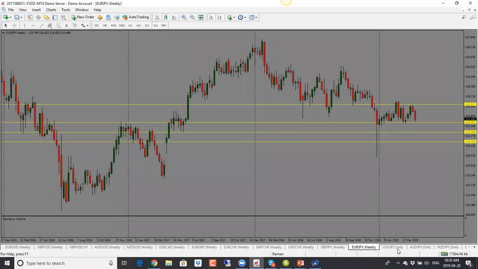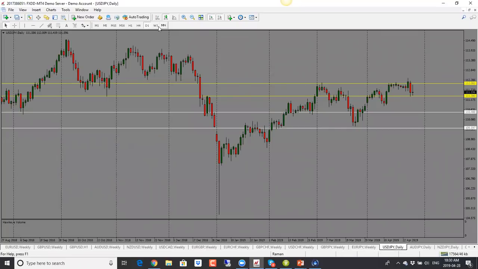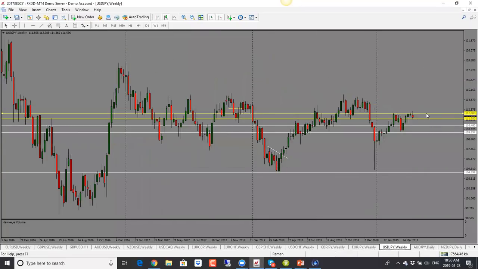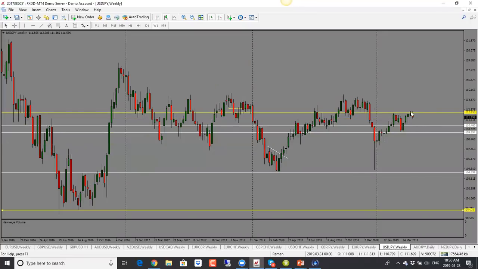Bias is bearish here. Dollar yen, this one as well, we see that price went into the high here and then it could not go through. So we have a bearish pin bar here, which means the bias is to the downside. So I would look for price to drop here. 110.50 will be the target. Second target would be 109.50. But again, I would say yen crosses, be careful.